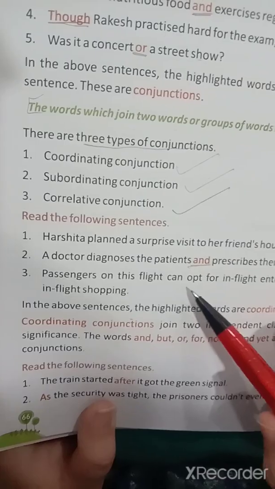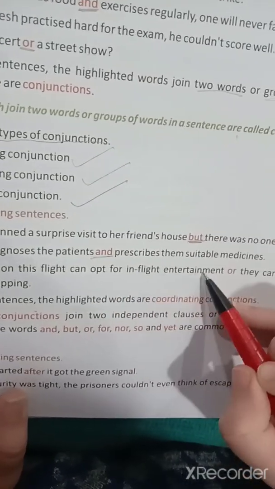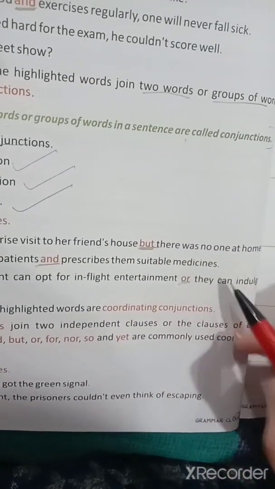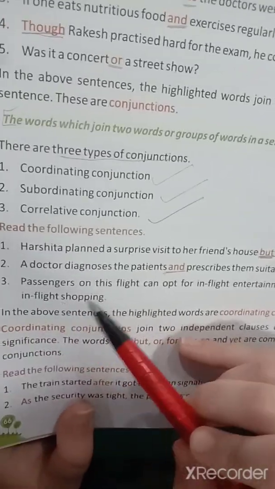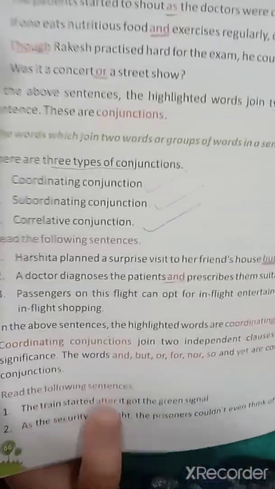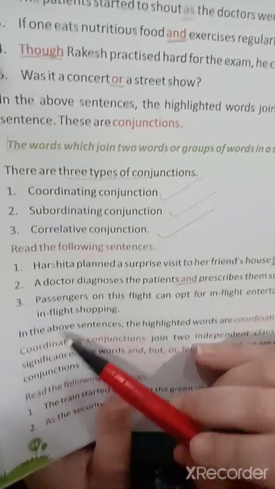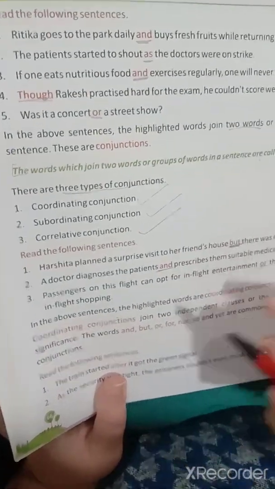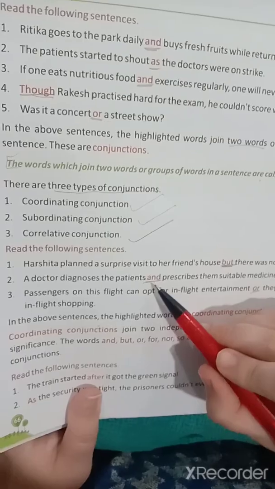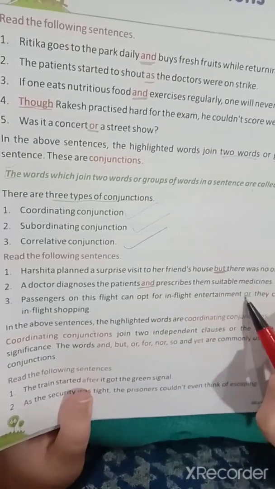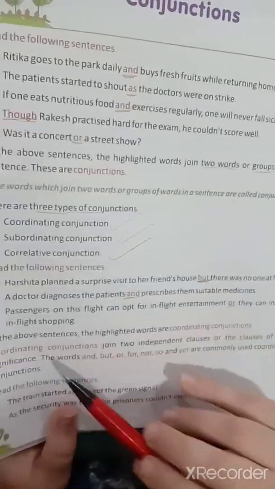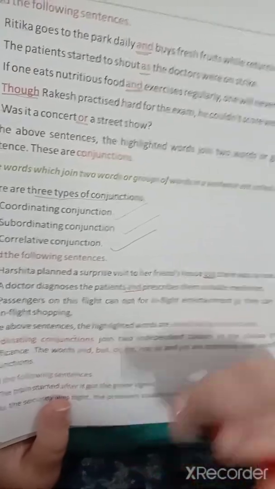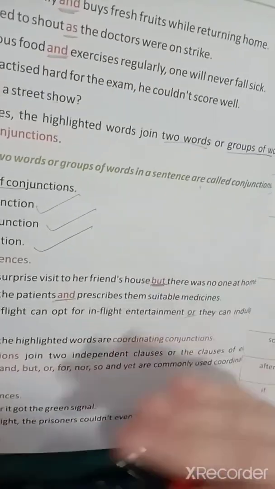Passengers on this flight can opt for in-flight entertainment, or they can indulge in flight shopping. Okay, so here which conjunctions are used? In the first sentence but is used, in the second sentence and is used, and in third sentence or is used. So in the above sentences, the highlighted words are all coordinating conjunctions.